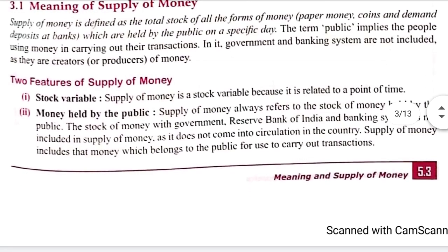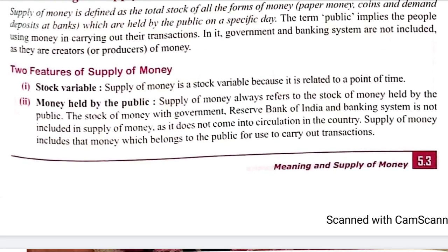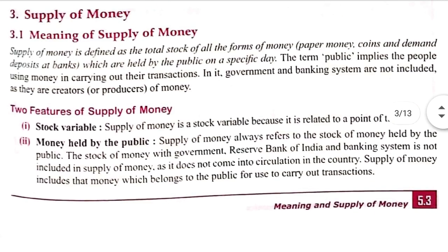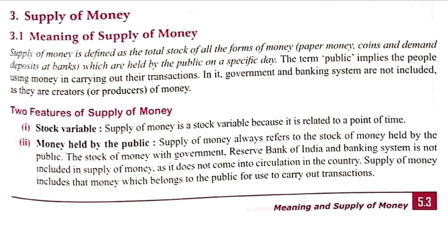Now what are the features of supply of money? When we calculate supply of money, we have to take care that it is a stock. We know about stock and flow. Stock is something which is at a point of time. So on a particular day when the money supply is calculated, that is considered to be the supply of money. We cannot calculate supply of money over a period, for example for 1 month; we have to calculate it at a particular point of time, on a day. And the second feature of supply of money is that it is held by the public.